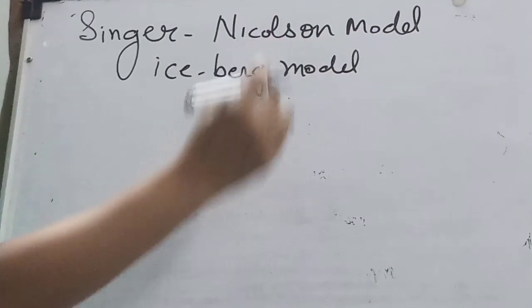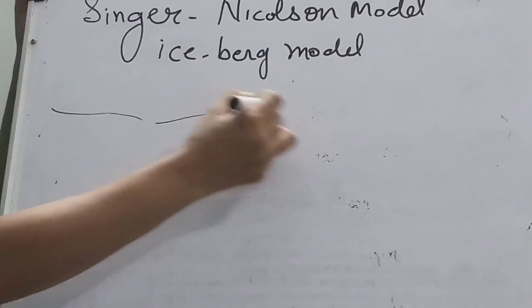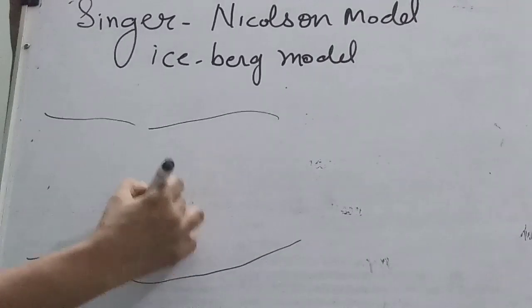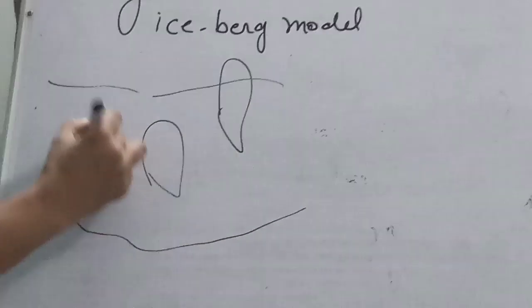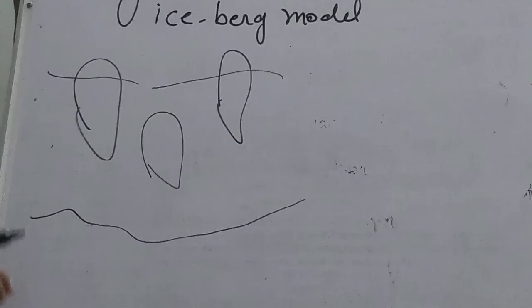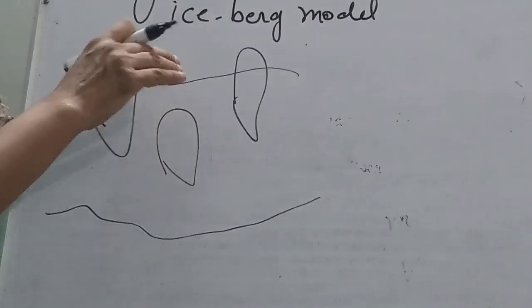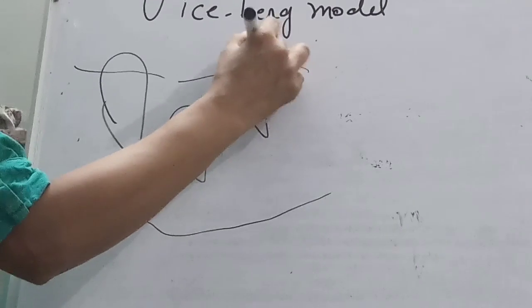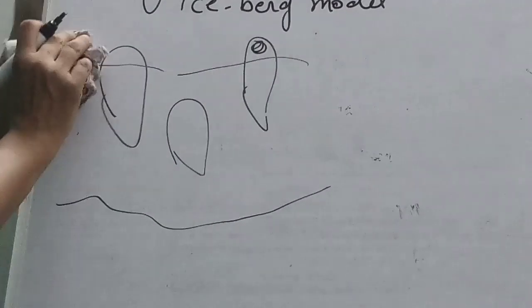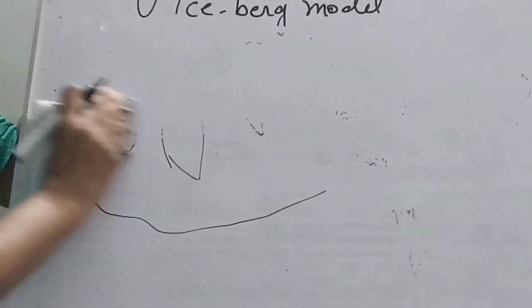Just imagine there is a sea, and here there is ice, a big piece of ice. This ice is floating over the sea surface, with some part submerged and some outside. So this is the iceberg model.